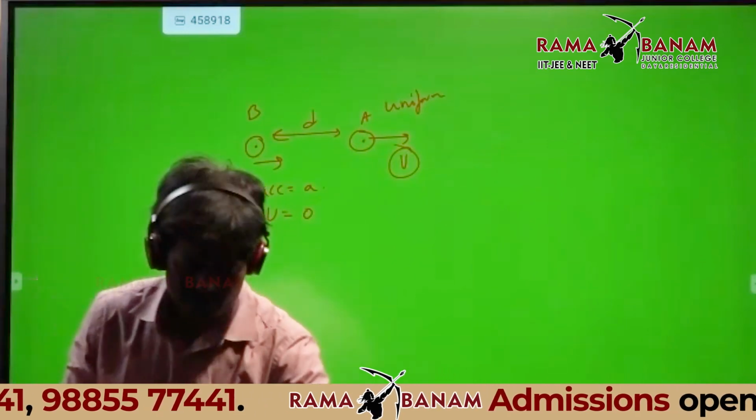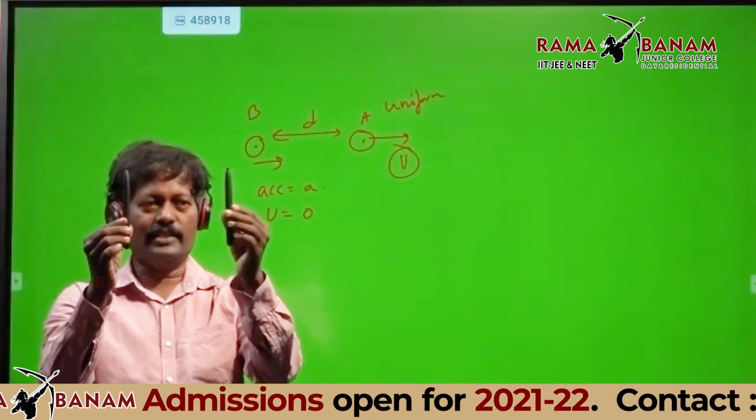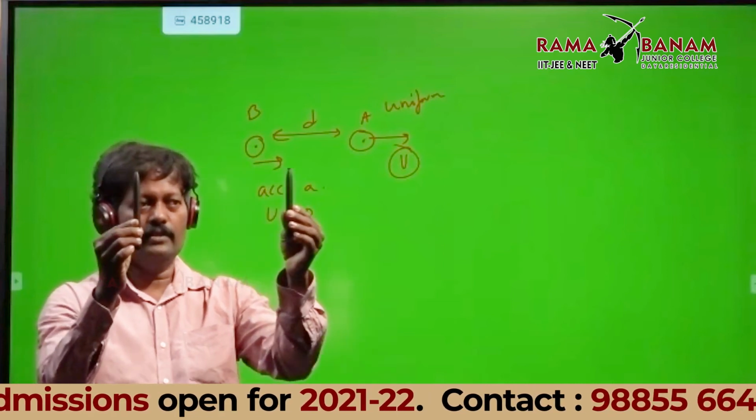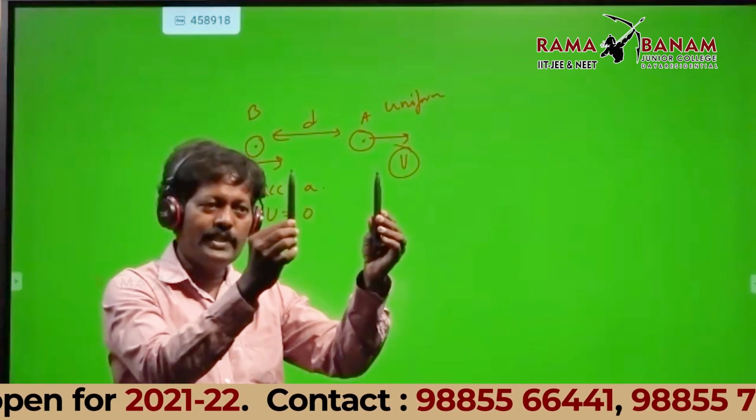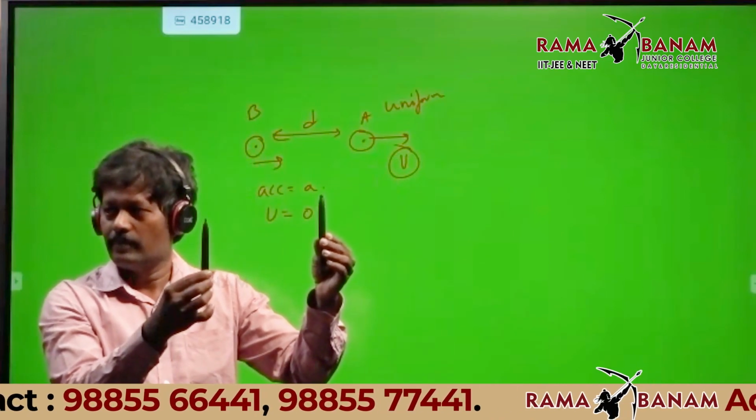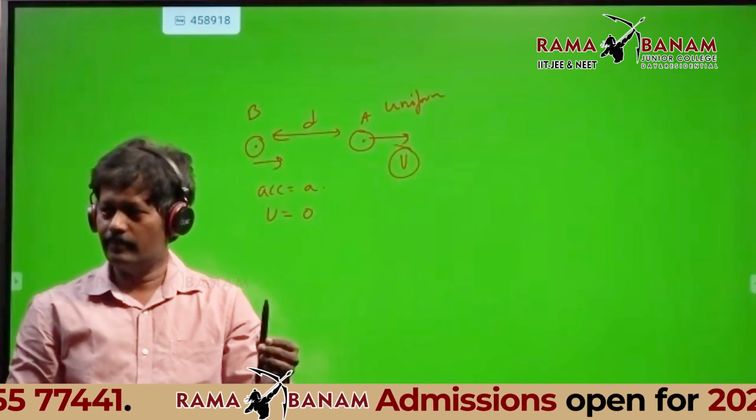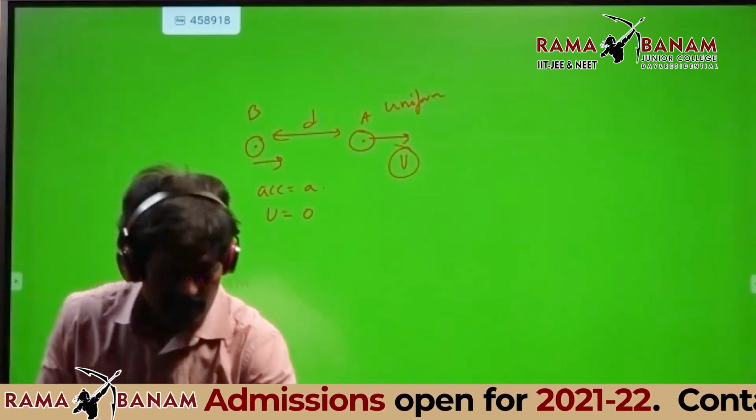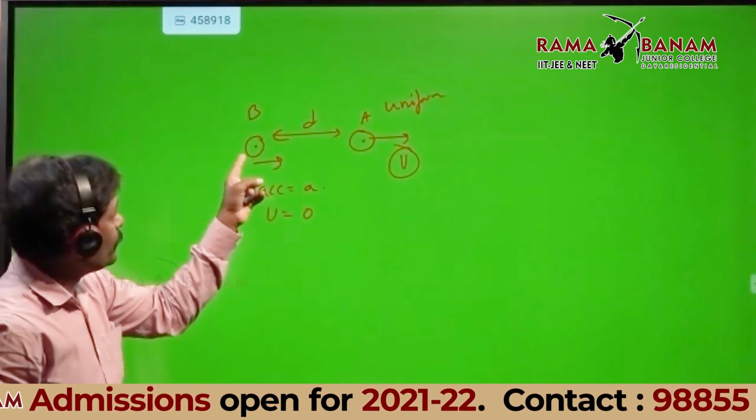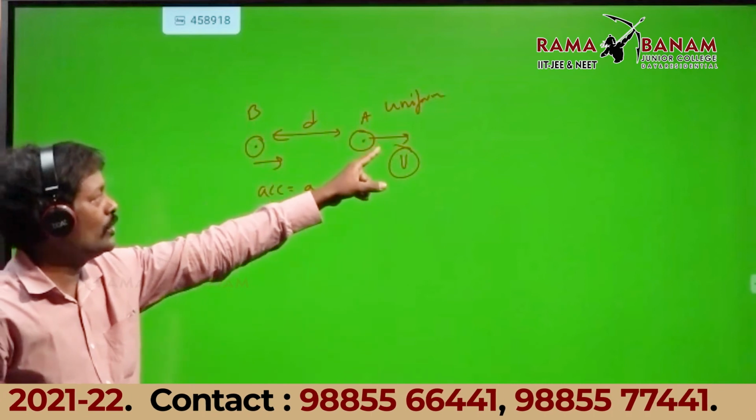See the wonderful point here. If this is having uniform velocity and this is having uniform acceleration, there is a possibility they may meet, may not meet, depending on velocity greater than root of 2AD. But if this fellow is having acceleration, surely it is going to meet A.